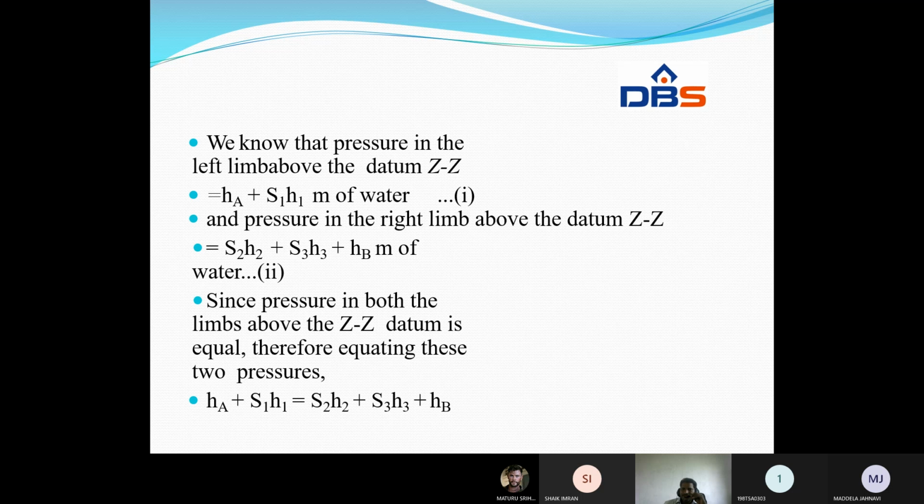By using the appropriate equations on the manometers, we can solve the problems by considering that pressure intensity is the same in all directions. Pressure acting in the left limb is equal to pressure acting on the right limb.